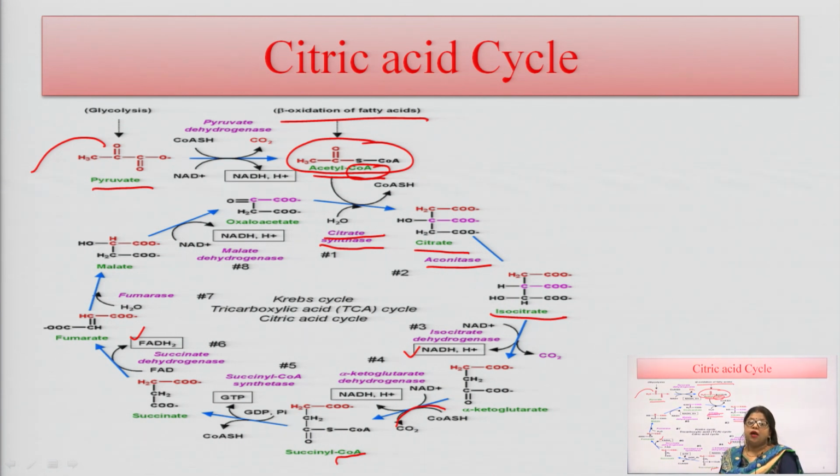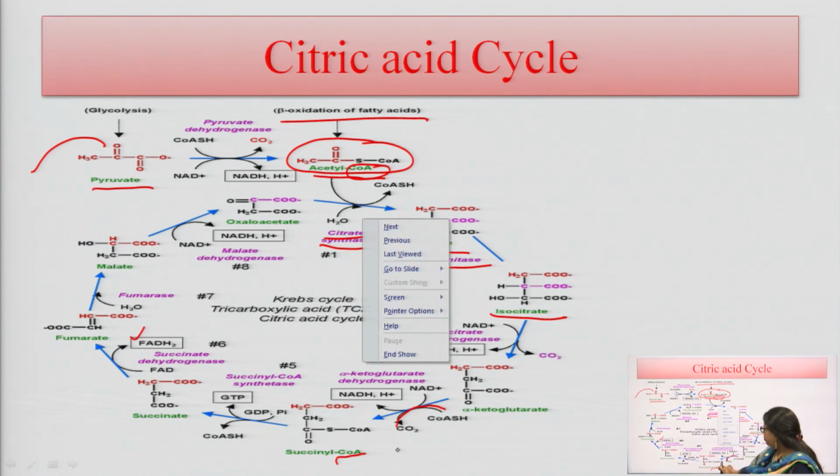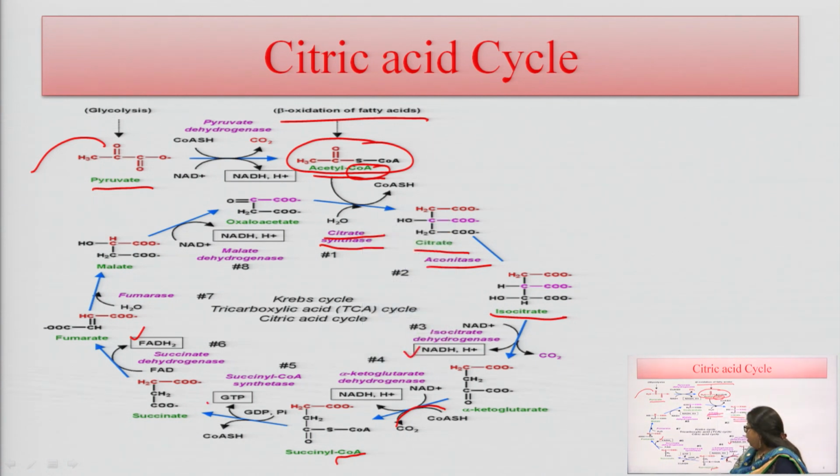So, it is already remembered that this cycle is not only producing various types of intermediates, but it is also helpful for the formation of various energy molecules. Here we have already seen that there is formation of NADH molecule, one GTP molecule, and one FADH2 molecule. So, this citric acid cycle not only produces different secondary metabolites, but is also helpful for the formation of different energy producing molecules.